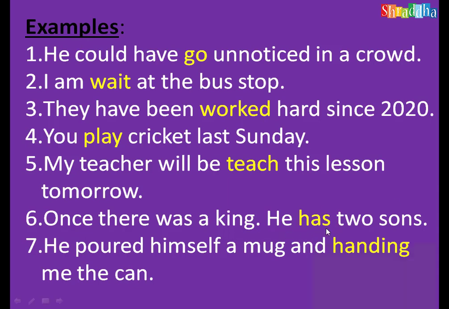How can we identify this tense? Because of the previous sentence, and the whole passage is talking about a story, that is simple past tense, and all the sentences should be in the simple past tense only. He poured himself a mug and handing me the can. You see, he poured himself a mug, and is the conjunction, linking the two sentences. So what is the form of the first sentence? He poured. Poured means what? Simple past tense. This is V2 form. That means simple past tense. And this also should be in the simple past, because it is linked with the conjunction and.